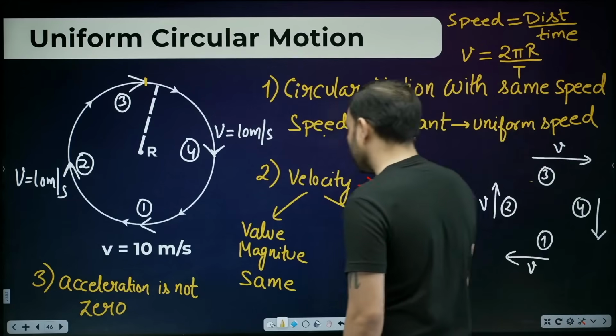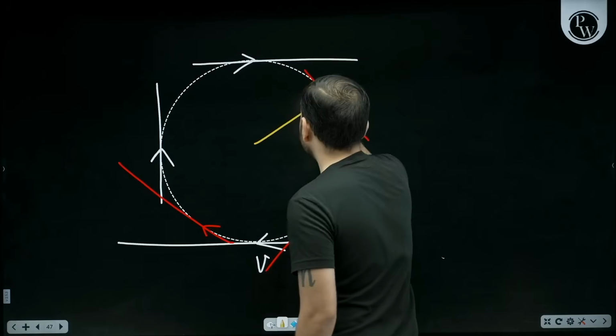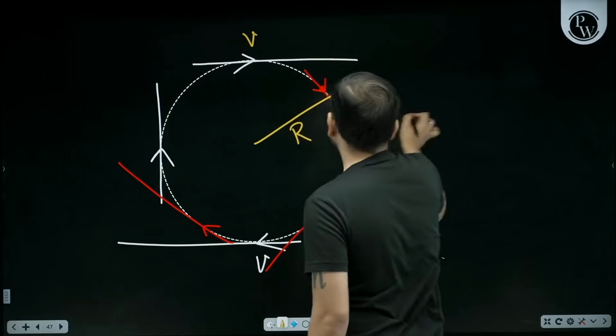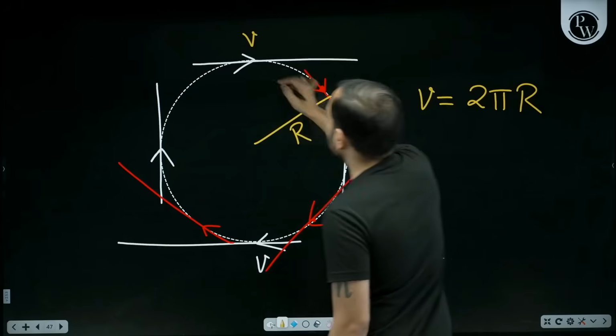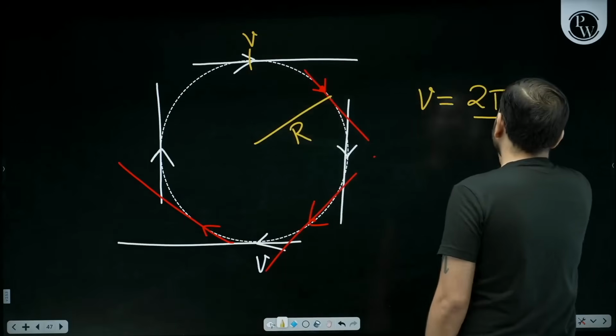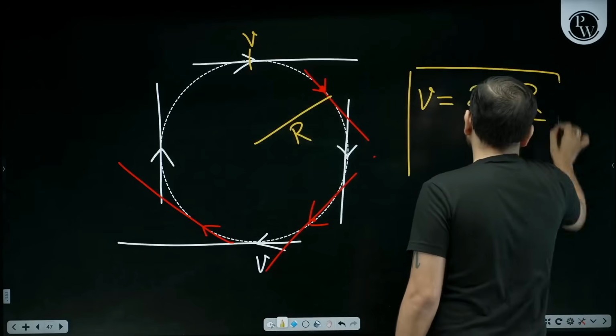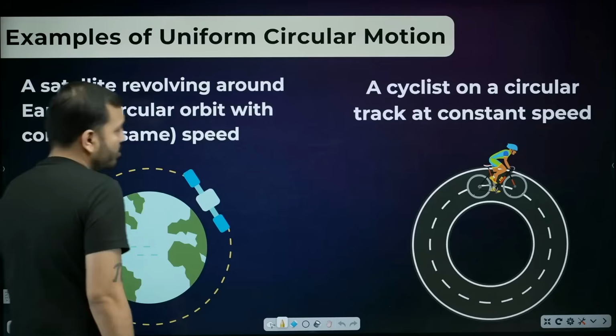So relation v is equal to 2 pi r divided by t. Write it here. Suppose radius is r, velocity is v. So v is equal to, and one complete round from here to here, what is the distance? 2 pi r, and suppose the time taken is t. Clear?